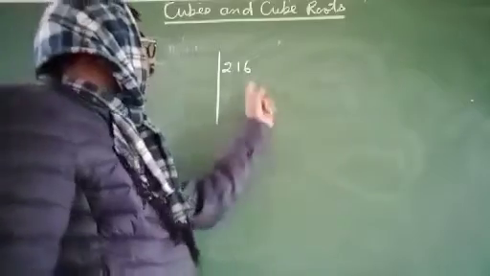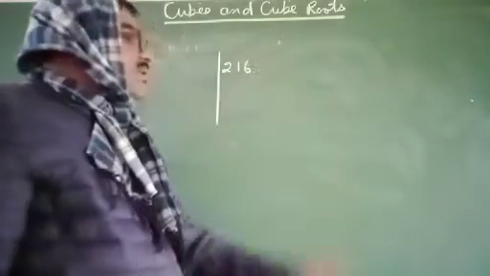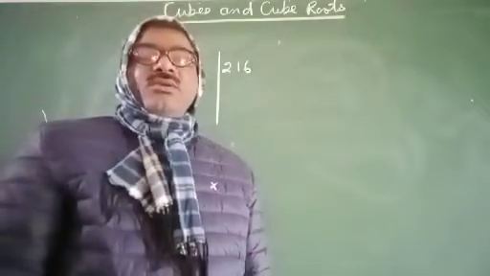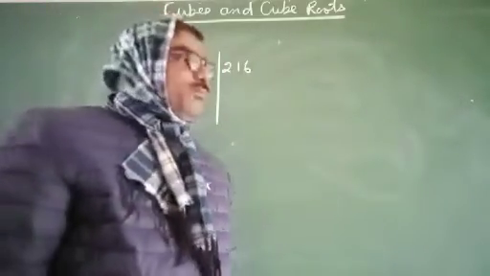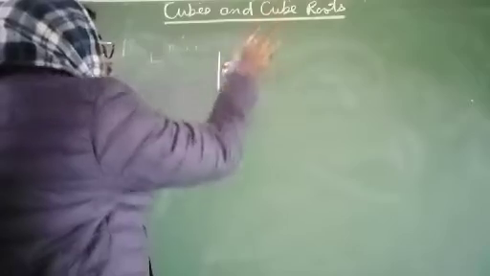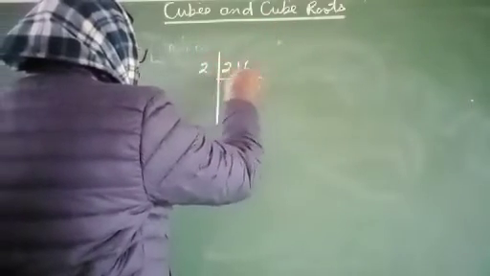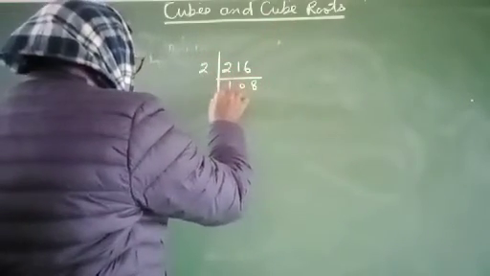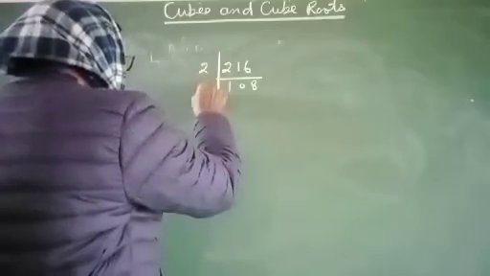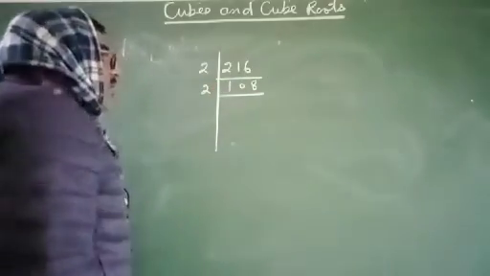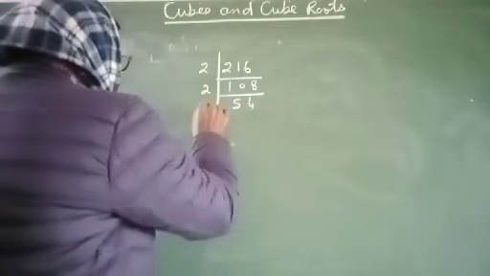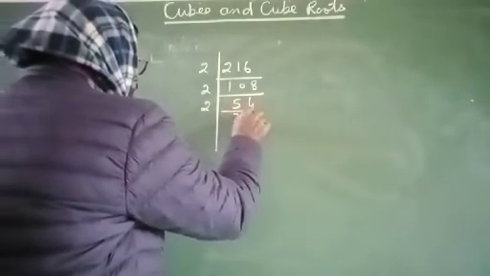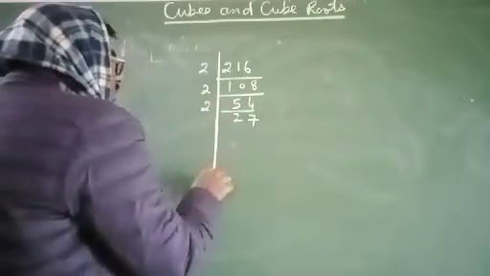Here you see that the last digit is 6, which is an even number, so it will be divided by 2. First of all I will divide this by 2. 2 1s are 2, 2 8s are 16. After this I will divide 108 by 2. 2 5s are 10, 2 4s are 8. 2 2s are 4, 2 7s are 14.